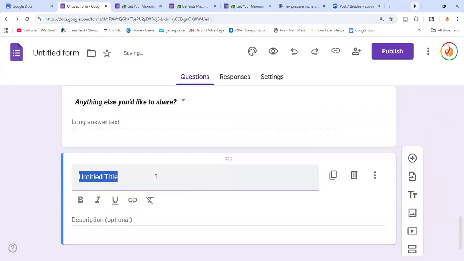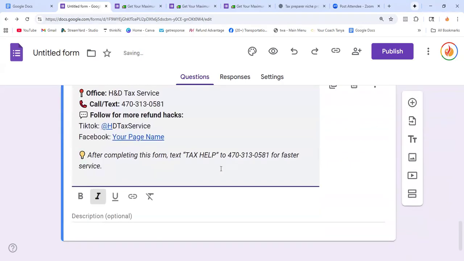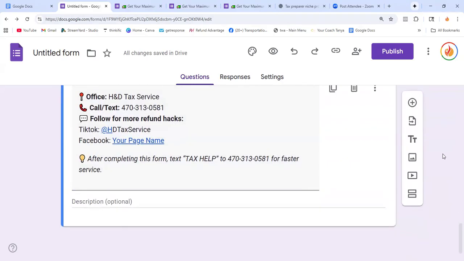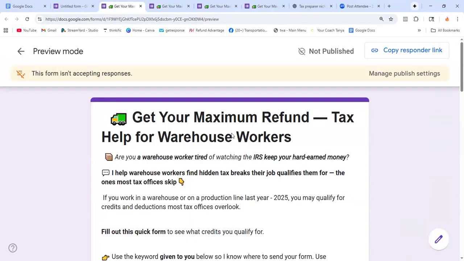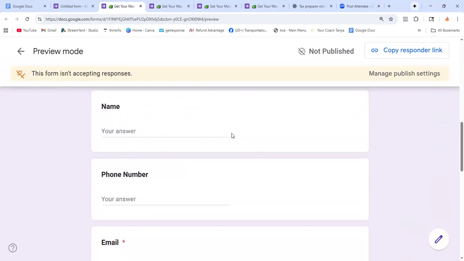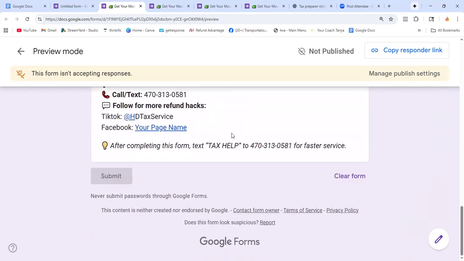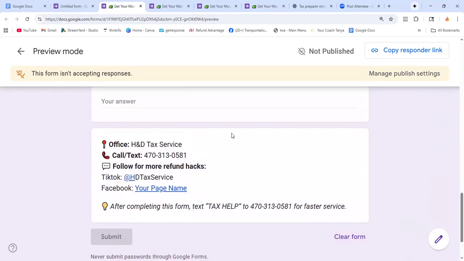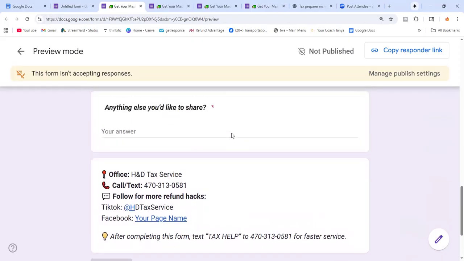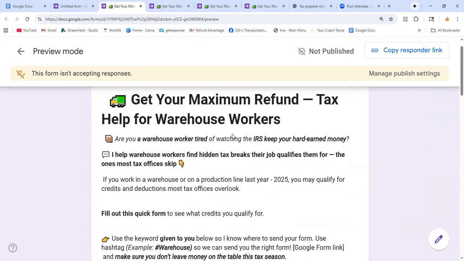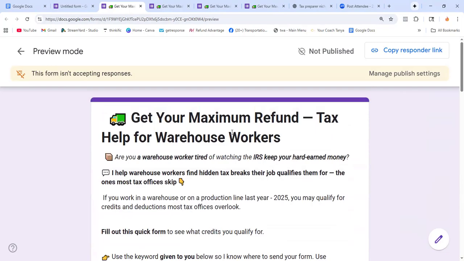Okay, so I'll put it like that. So you see, at the end of your form, it's gonna show. Let's see how it's gonna look. In the beginning, they fill up the form, what keywords, anything. At the end, this is how it looks. Isn't that professional? Now I'm going to show you how to take that to another level.